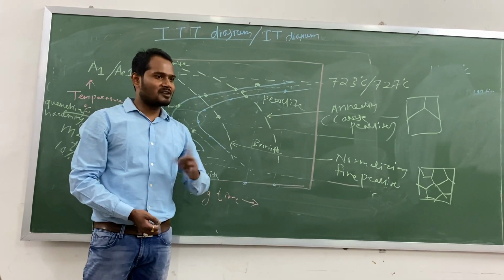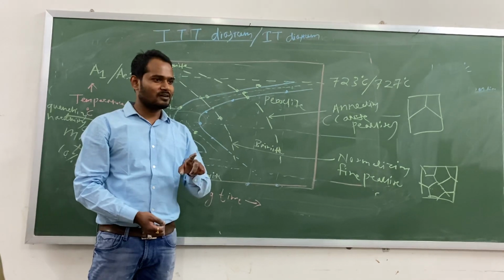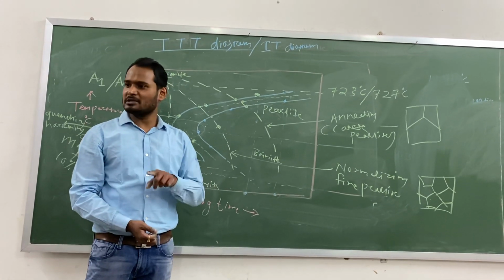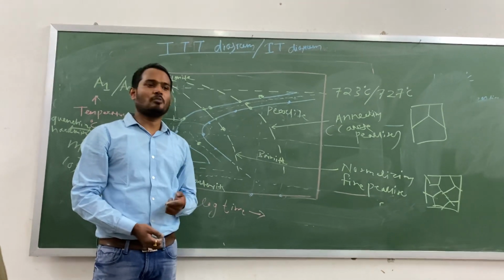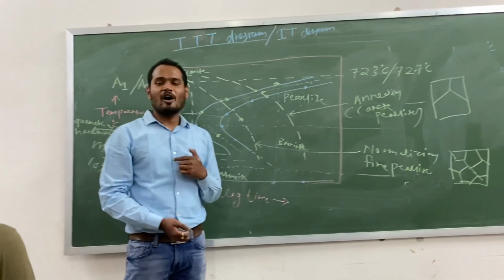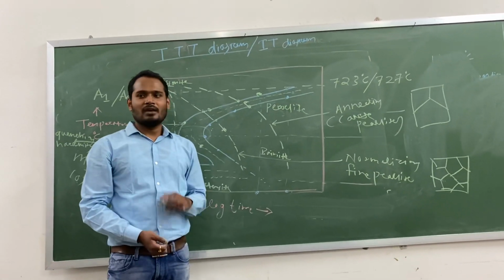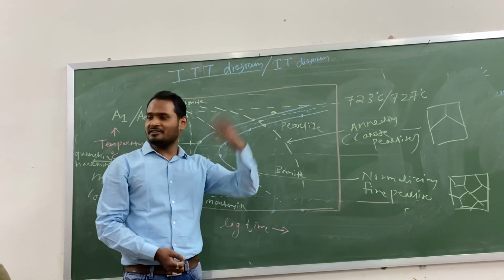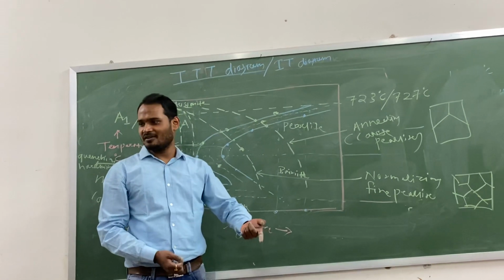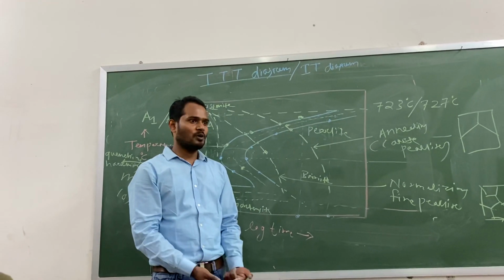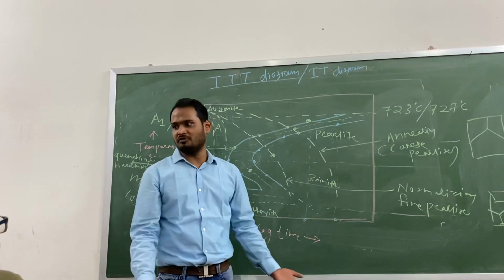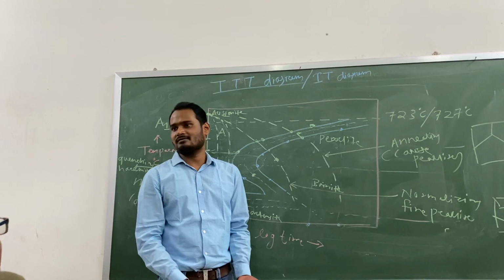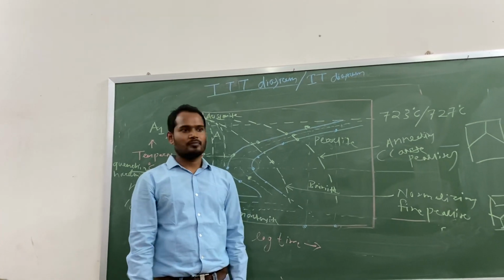But my transformation depends upon growth also. In addition to nucleation, it depends upon growth. Growth basically depends upon diffusion, how fast atoms are moving. And you understand, diffusion is directly related to temperature. The higher the temperature, the higher the diffusion. The lower the temperature, diffusion becomes slow. And at some temperature there will be no diffusion at all, because the temperature is very low and atoms cannot move.